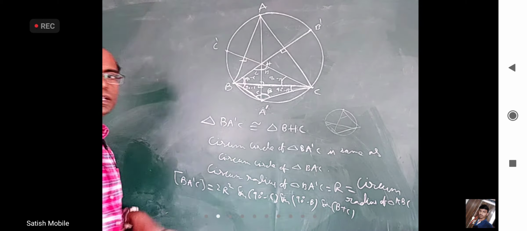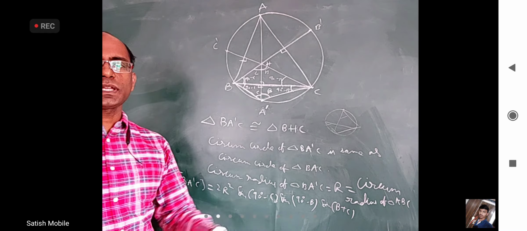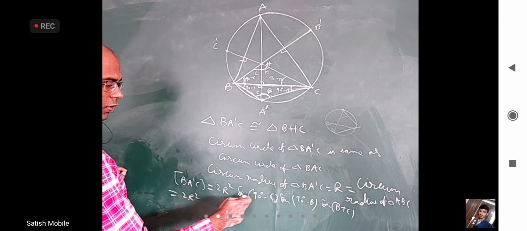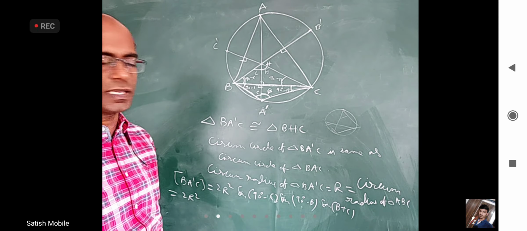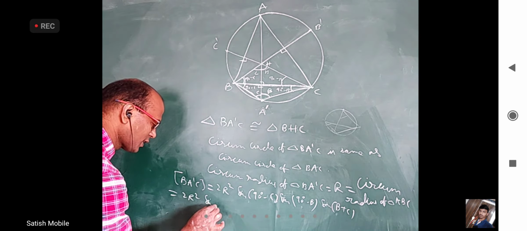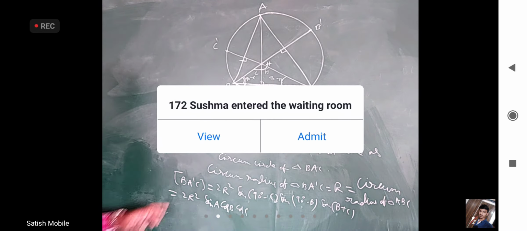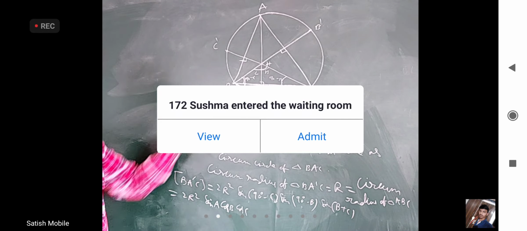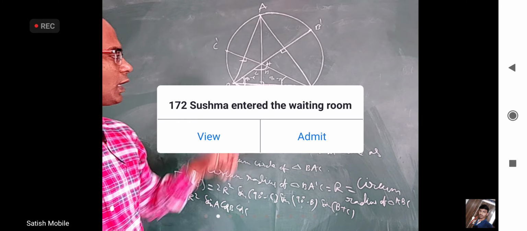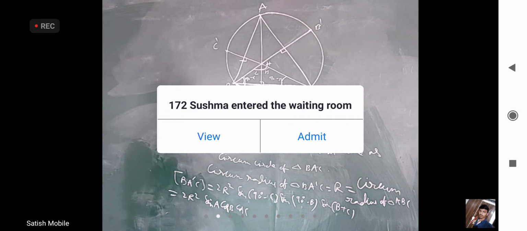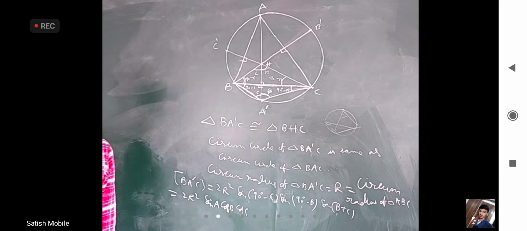How will you find the area of any triangle? You use 2R squared sin A, sin B, sin C. You should know the circumradius and you know all three angles. That is going to come 2R squared cos C, cos B, and sin B plus C, which is sin 180 minus A. It is going to be sin A. So I am going to get sin A, cos B, and cos C. That is the area of triangle BA dash C. So for this triangle, I know all three side lengths, all the angles, the circumradius, and I can even find the area. Everybody clear about it?